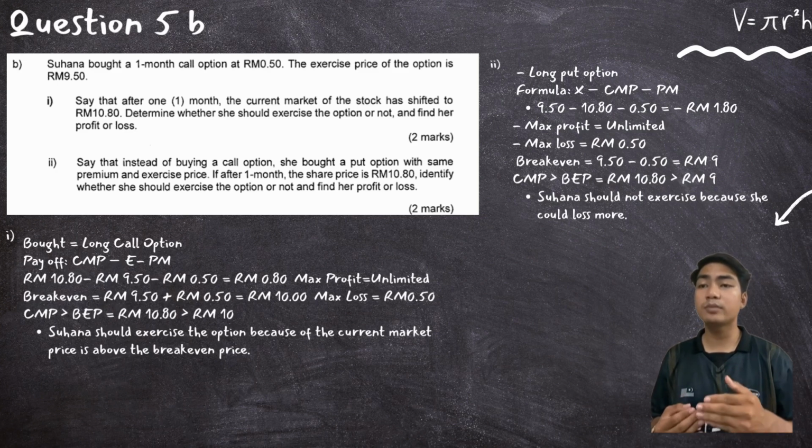So the maximum profit is unlimited, but the maximum loss is only 50 cents. For the break-even, we will calculate exercise price minus premium price. So 9.50 minus 0.50, we will get 9 ringgit. So the current market price is higher than the break-even market price. So 10.80 is higher than 9 ringgit. So Sohana should not exercise because she could lose more than 9 ringgit.